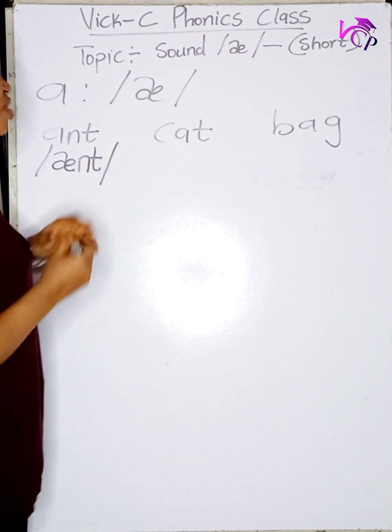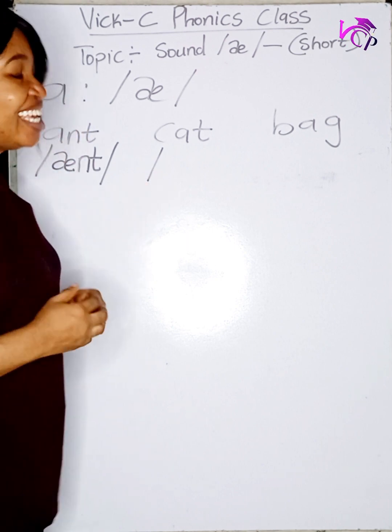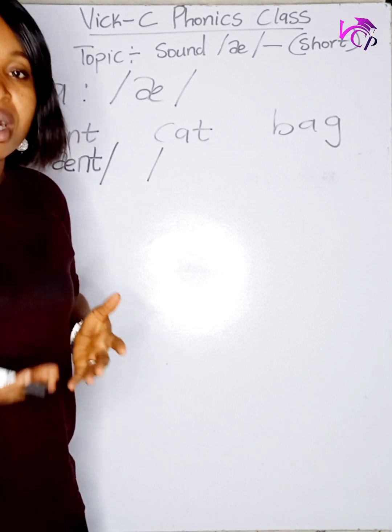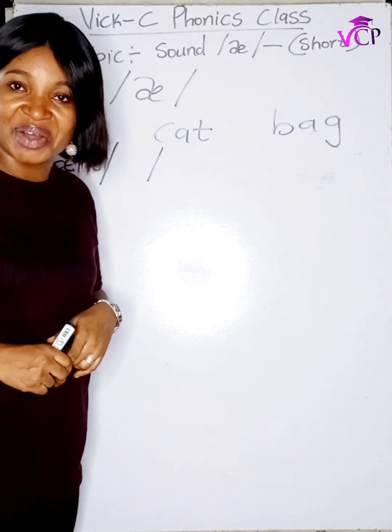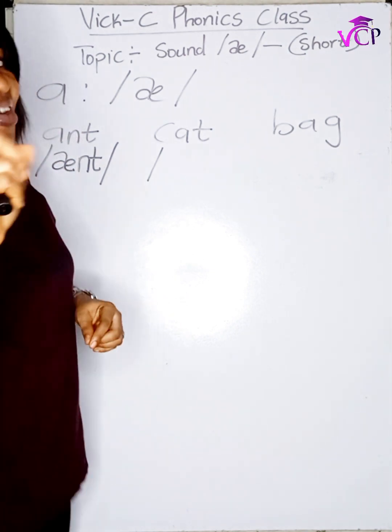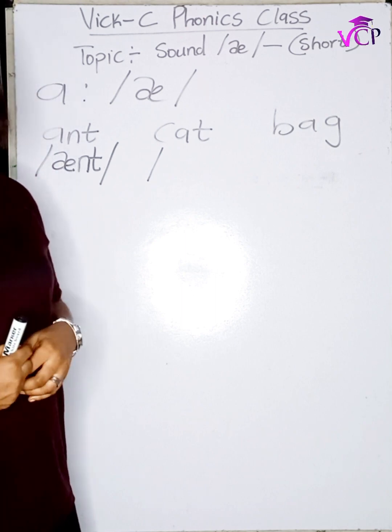Then I come over to the letter C. The letter C in some words gives us the K sound, and in some words it gives us another sound, but there is a rule to that, which I will also treat in my subsequent video.